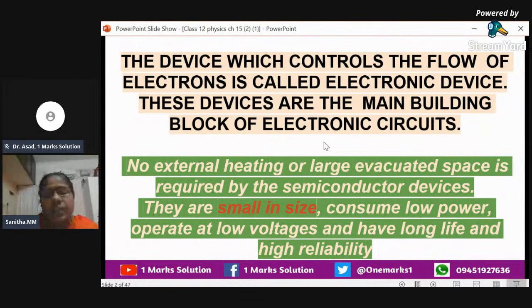One more specialty is that they consume low power, operate at low voltage, and have long life and high reliability. And the very important thing is that they are small in size, because they are very compact. Nowadays you can see this in your mobile screen, your laptop, or anything, within a small screen.